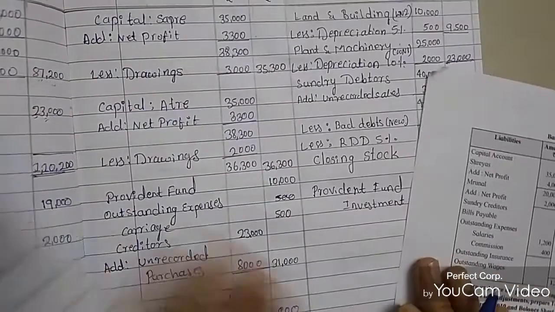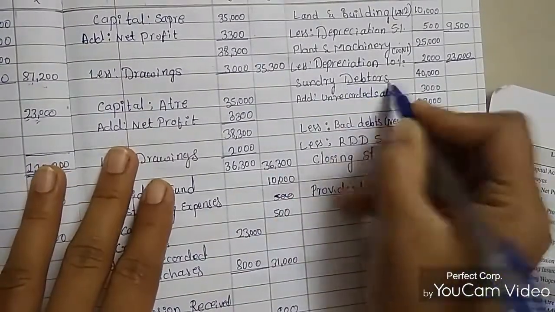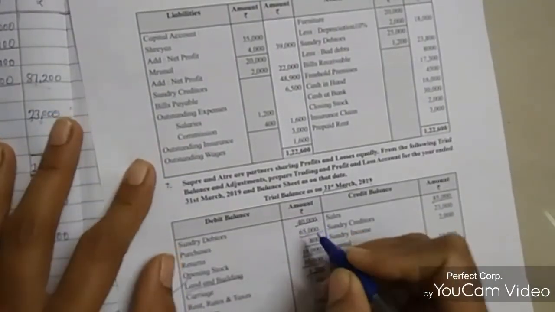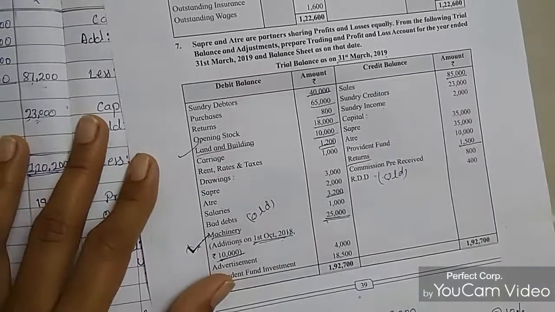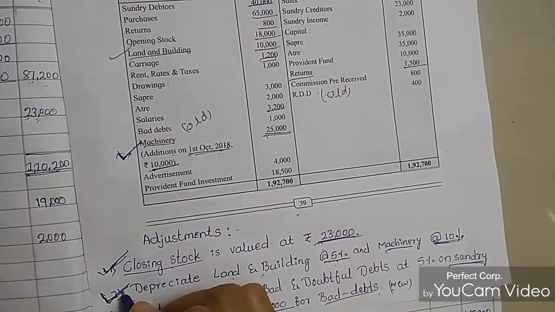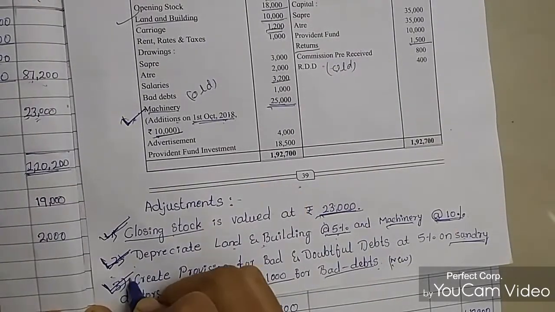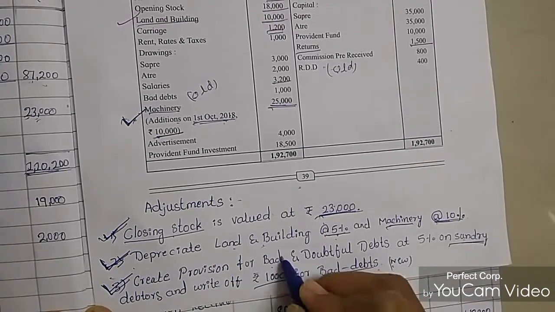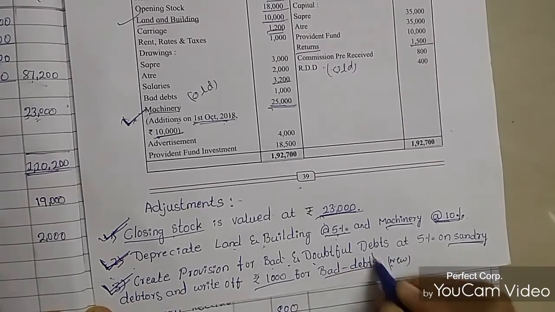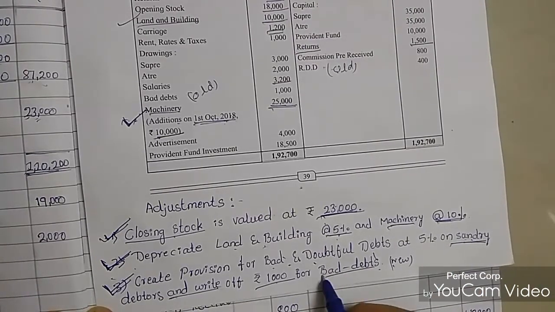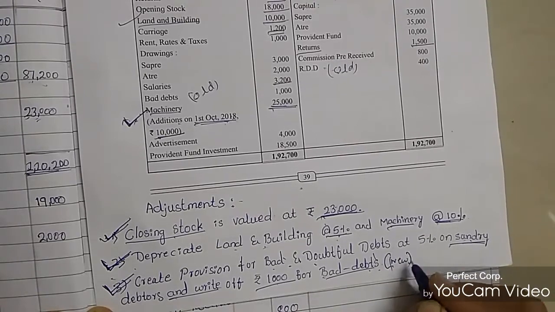This is sundry debtors. The sundry debtors amount is 40,000. That is the adjustment for sundry debtors, so we are done with the second adjustment. Now we are calculating the third adjustment: create a provision for bad and doubtful debts, that is, reserve for doubtful debts at 5% on sundry debtors, and write off 1,000 rupees as bad debts. That we are considering new: bad debts of 1,000 rupees.